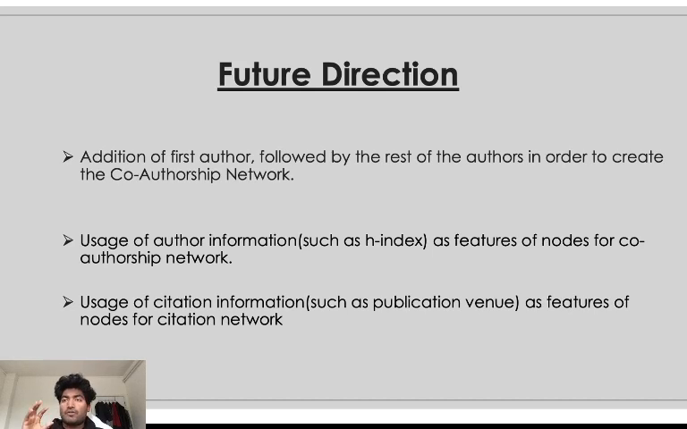Then we also want to use the author information and the citation information. Currently we have featureless nodes in the graphs, but we want to use author information such as H index, or citation information such as publication venue and year of publication, as features of the nodes in the GCN modules to check if they add meaning to the model, or do they actually add more noise to it. So this is the way we want to carry out the research in the future, and hopefully we can get good results out of it.